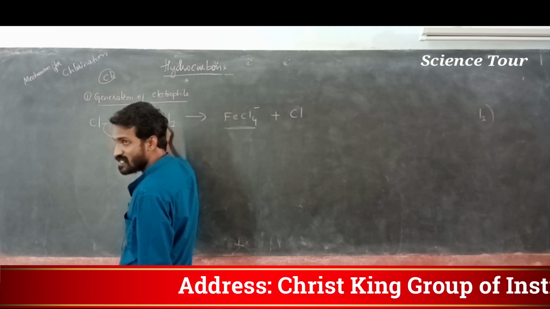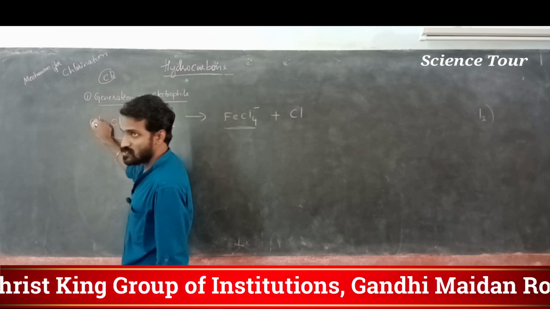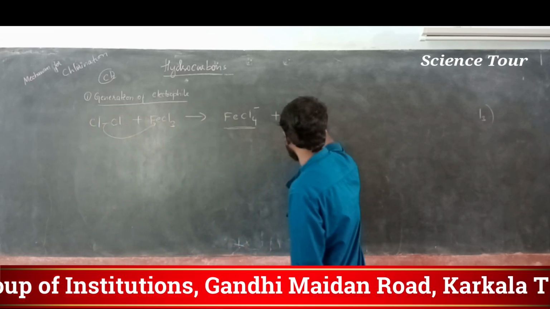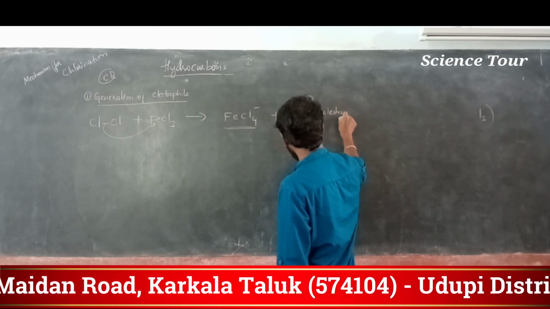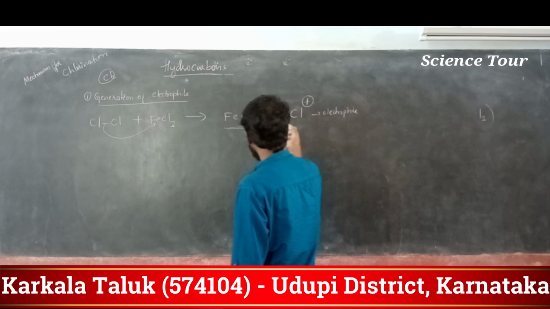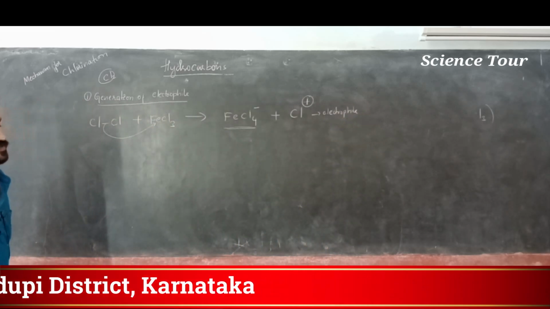So it is FeCl4 minus. Here there is no bonded electron, so one of the Cl becomes Cl plus. This is nothing but the electrophile, electron deficient, because the bonded electron moved along with the other chloride.